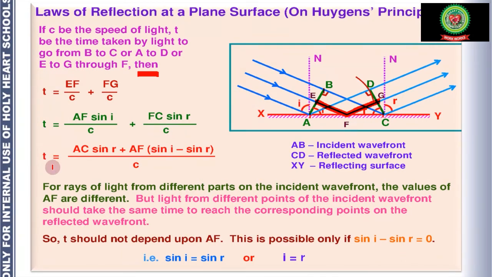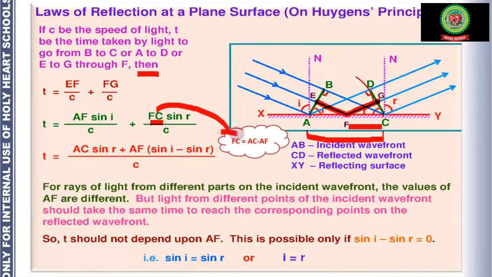Now we can write this equation as AC sine R plus AF (sine I minus sine R) divided by c. Now how do we come to this result? See students, this FC is equal to AC minus AF. Here you can see FC is equal to AC minus AF, right? So what we have to do is put AC minus AF in place of FC, and this sine R is going to multiply with AC and AF, and ultimately we get this result, right?